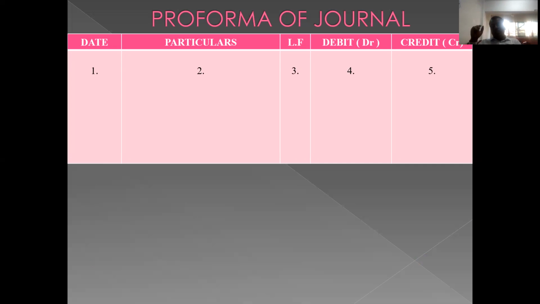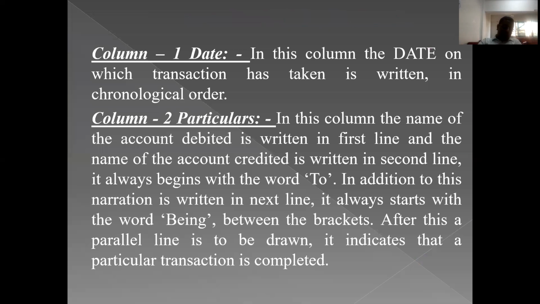The first column is date. The second column is particulars. The third column is LF, the ledger folio. The fourth column is debit and the fifth column is credit. Debit is symbolically represented as Dr, capital D and small r, and credit is symbolically represented as Cr, capital C and small r. So in the format of journal, we will find five columns. Let's see what we need to write in these five columns. The first column is date. What is column number one?